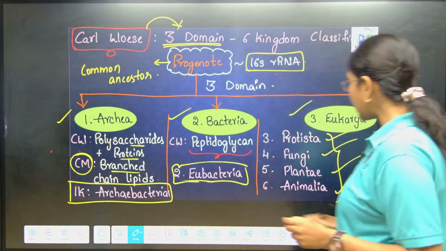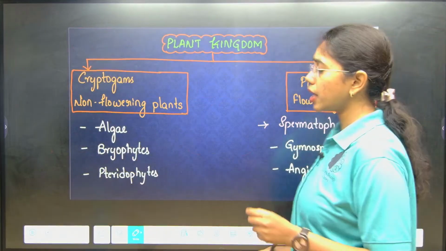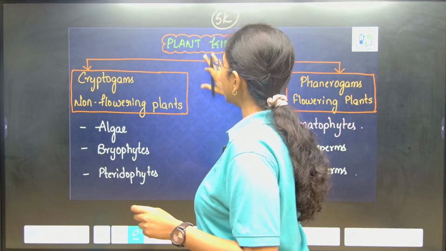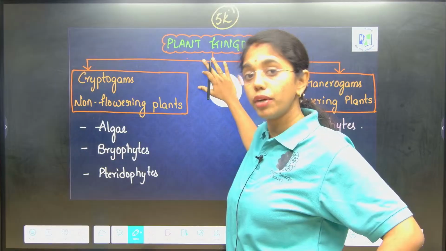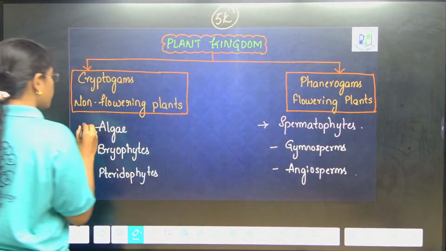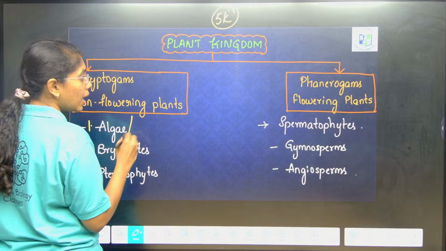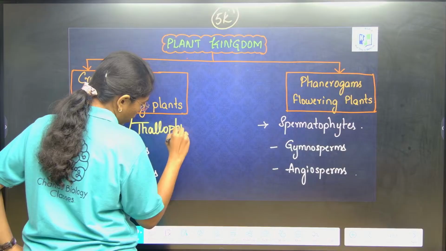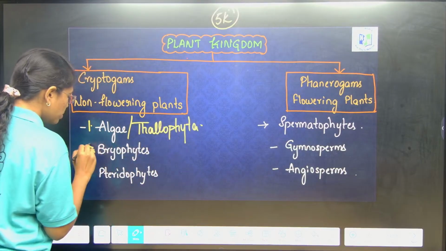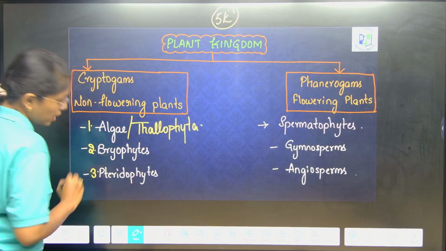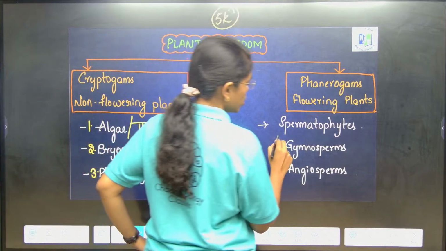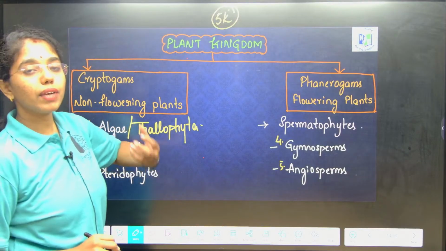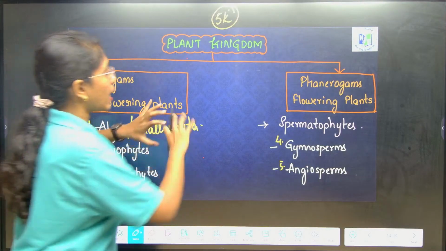Considering only plant kingdom from the 5 kingdom system of classification, the plant kingdom is further classified into divisions, 5 major divisions. First division is algae or thallophyta. Second division is bryophyta. Third is pteridophyta. Fourth, gymnosperms. Fifth is angiosperms. These 5 divisions, based on whether they are flowering plants or not, are again classified into